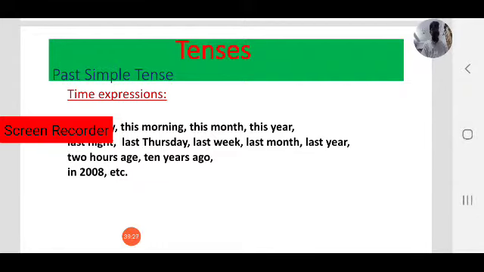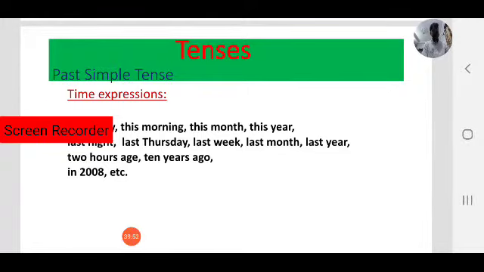So in that case, we use present perfect. The action happened in the past, but still relevant to us. In that case, we never mention time expressions. Next, present perfect continuous tense. As you know, that is also actions that begin in the past but still continuing. Here we use two expressions, for or since.